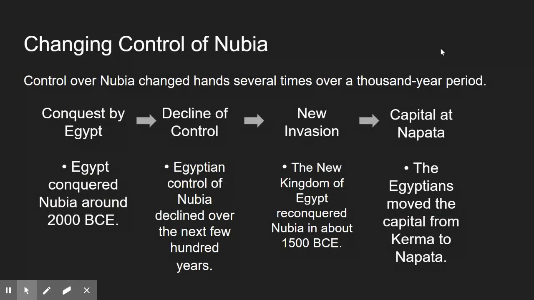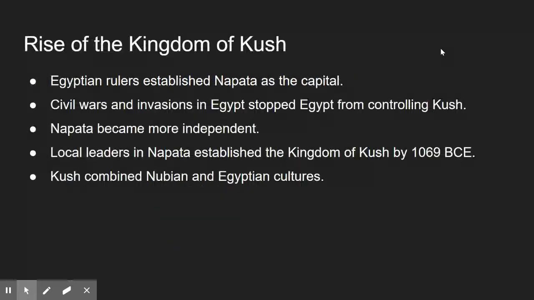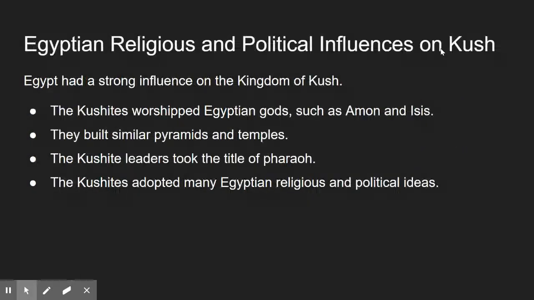Control over Nubia changed hands several times over a 1,000-year period. There's a conquest by Egypt, decline of control, a new invasion, and the capital at Napata. Egyptian rulers established Napata as the capital. Civil wars and invasions in Egypt stopped Egypt from controlling Kush. Napata became more independent. Local leaders in Napata established the Kingdom of Kush by 1069 BCE. Kush combined Nubian and Egyptian cultures.